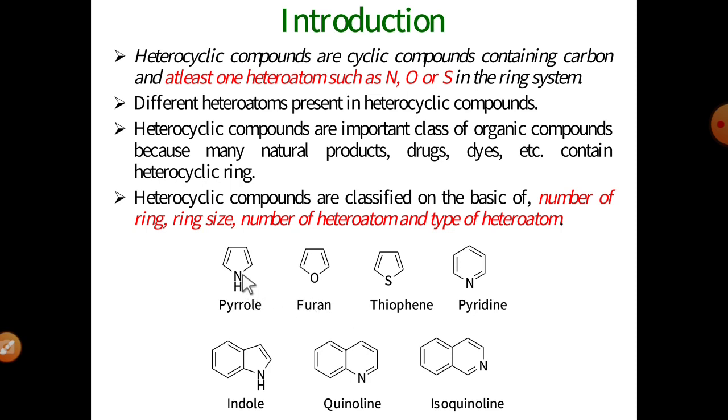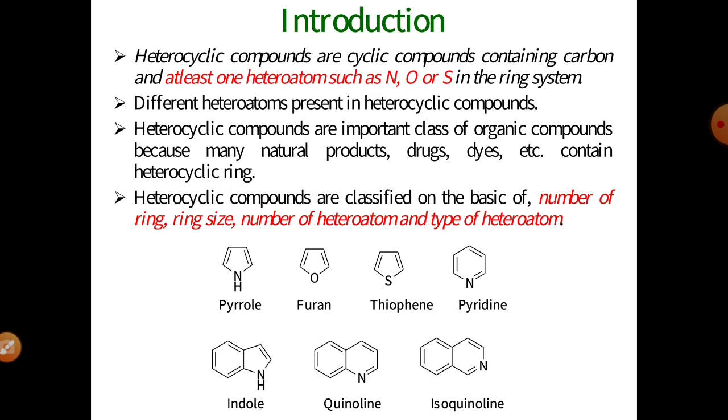See, these are some representative examples of heterocyclic compounds. Number one is pyrrole, a 5-membered heterocycle with heteroatom nitrogen. Number two is the furan molecule, with heteroatom oxygen. Similarly, the thiophene molecule is also a 5-membered heterocyclic compound, with heteroatom sulfur. Then the pyridine molecule is a 6-membered, more stable heterocyclic compound. Then there are conjugated heterocyclic compounds.